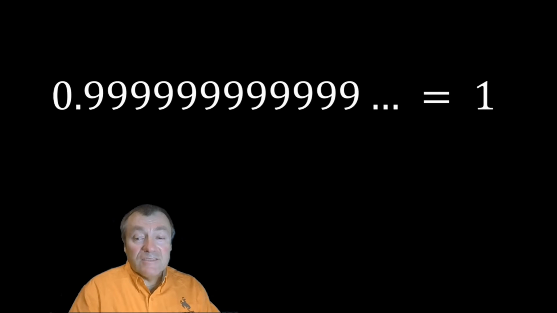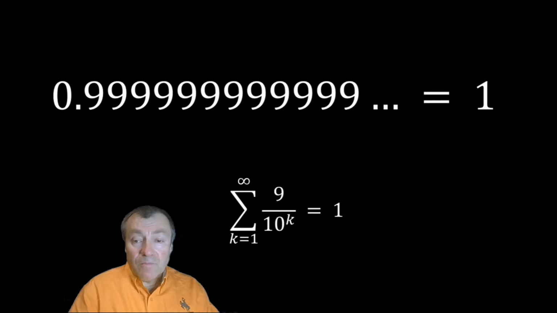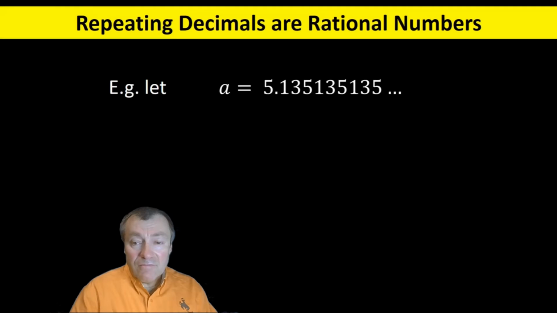And yet, it is not until the second semester of calculus that we typically explain this equality, because the statement expresses 1 as a sum of an infinite series. Every decimal expansion is an infinite series, but we don't talk about this until the second semester of calculus. And yet students coming into calculus are already supposed to understand the real numbers. Are we putting the cart before the horse in our curriculum?